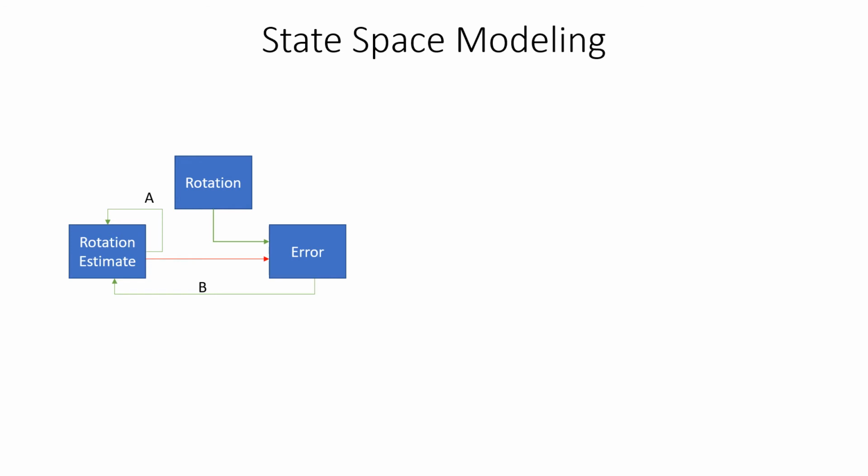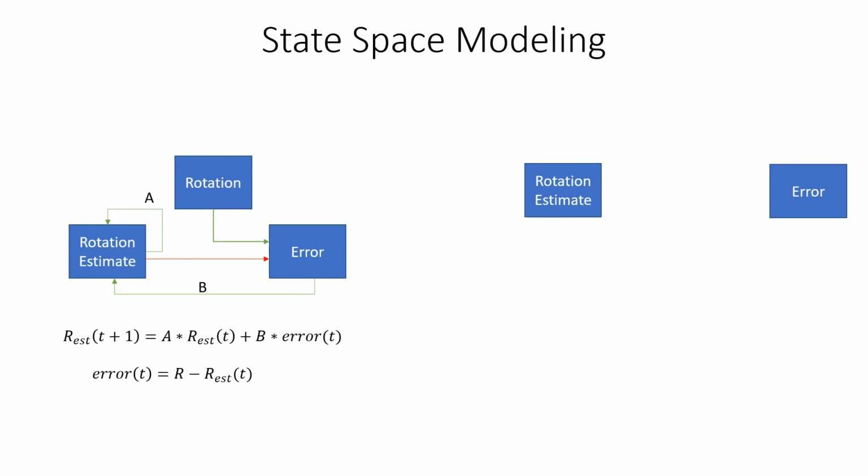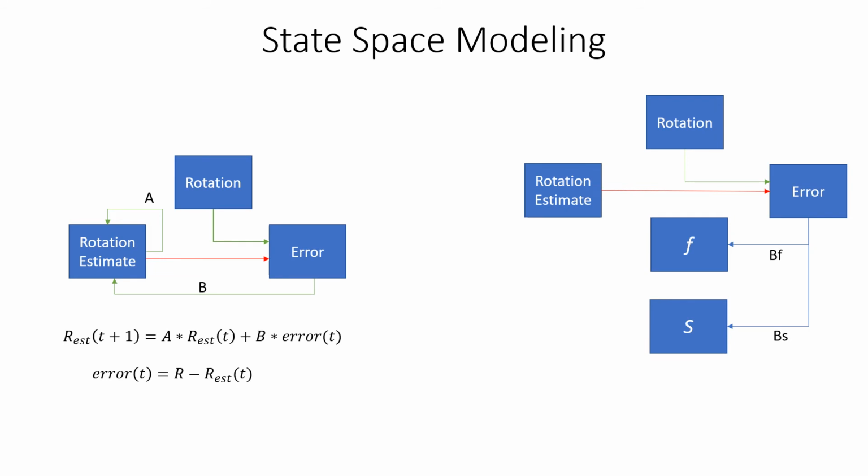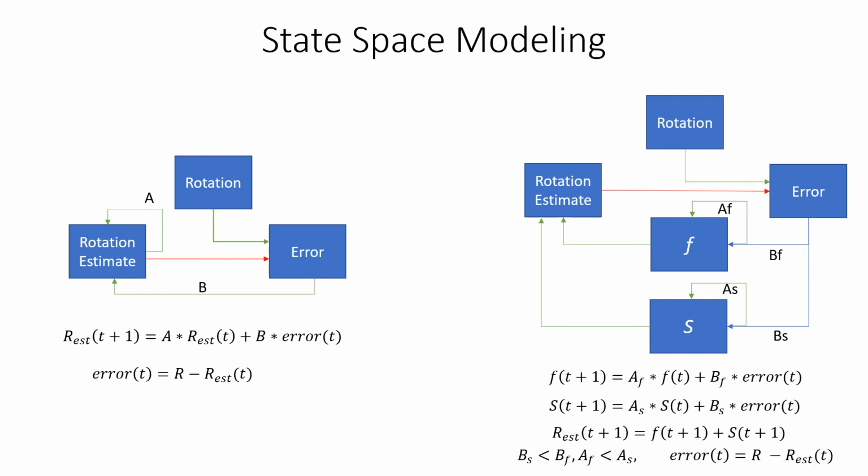We compare this single-state model to a more complex dual-state model. The dual-state model uses error feedback to learn two distinct fast and slow systems in a manner similar to the single-state system, subject to cross-system constraints on the learning rate and the retention parameters. The estimate of the environment is then the sum of the estimates of both the fast and the slow system.